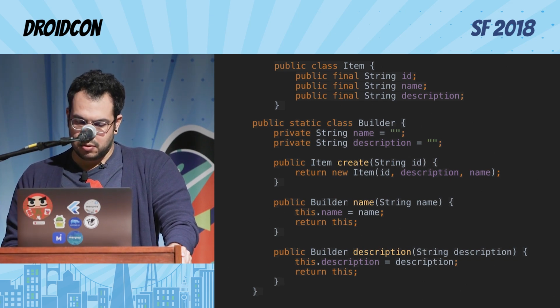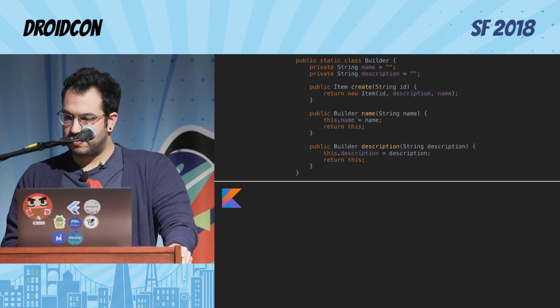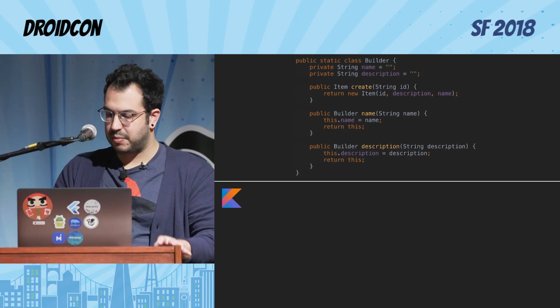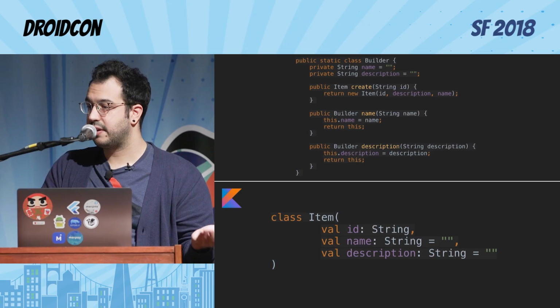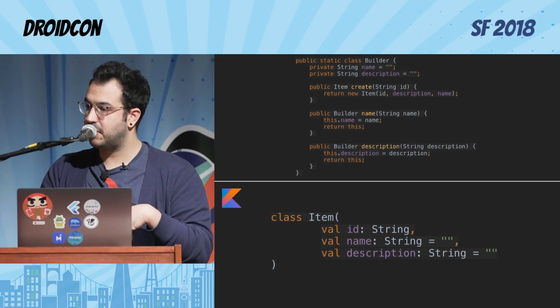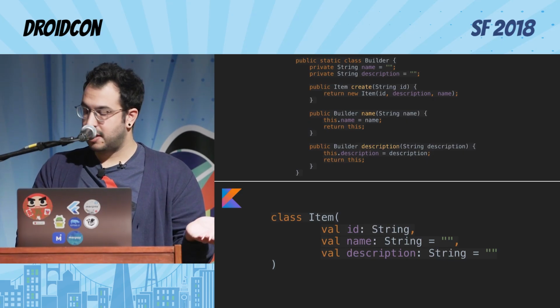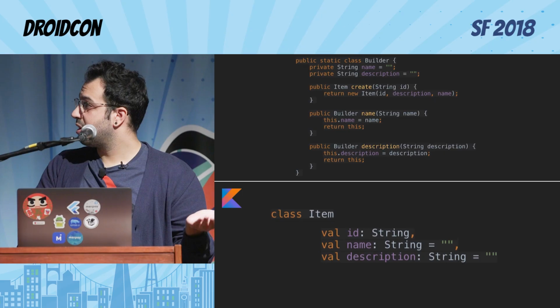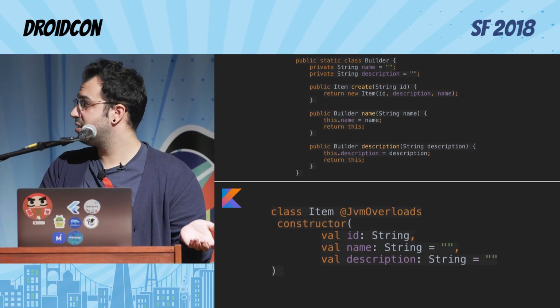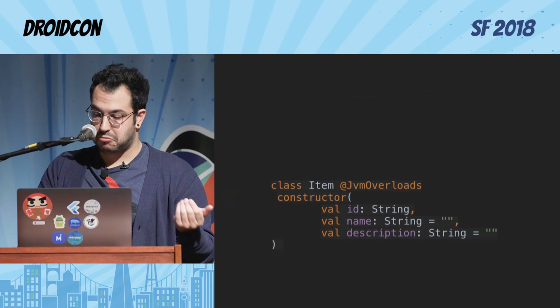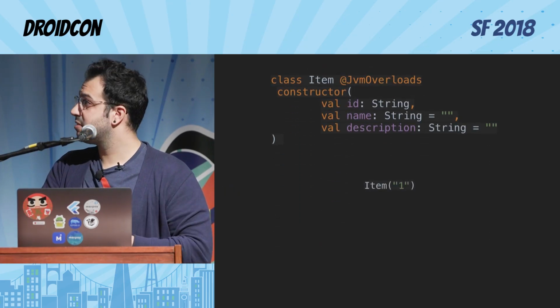It's only 12 lines, but imagine if you multiply for many of them. Why not just use what Kotlin did, where you have required parameters and optional parameters, and that's it. And you can use JVM overloads, so you generate for Java one to n constructors, and then you can do something like this.